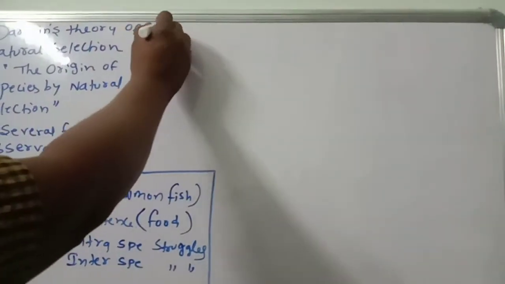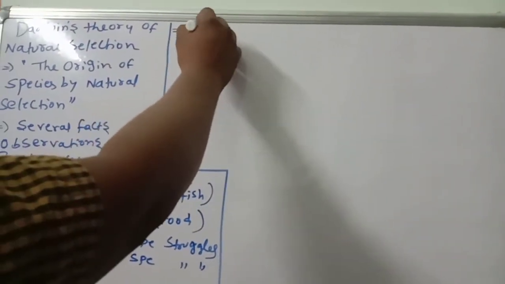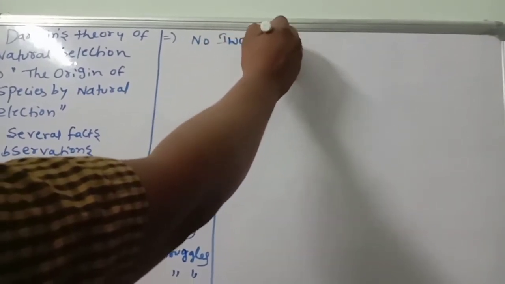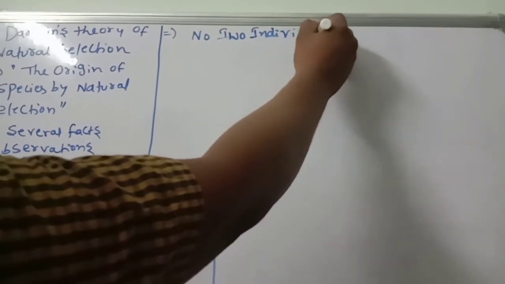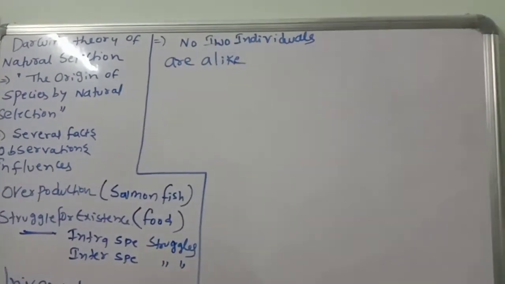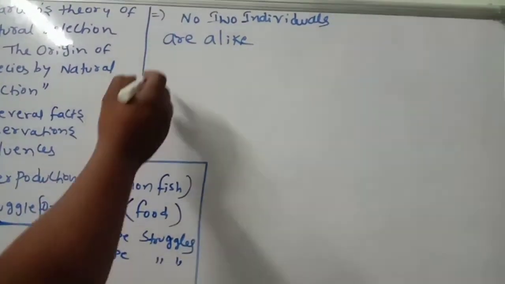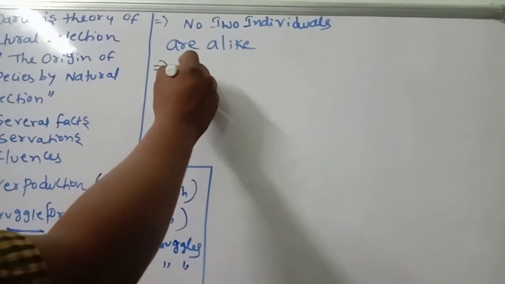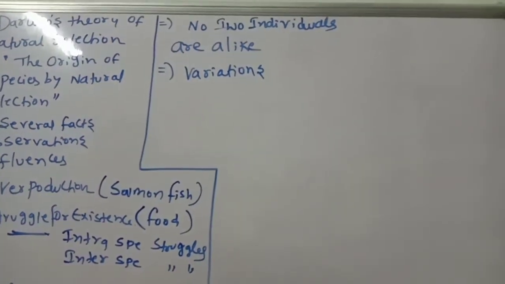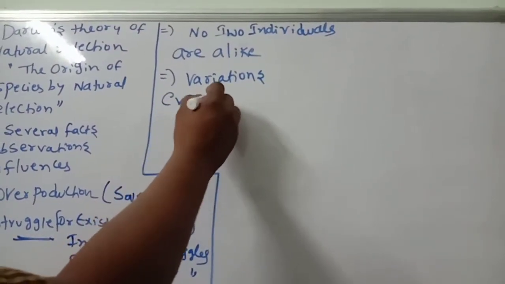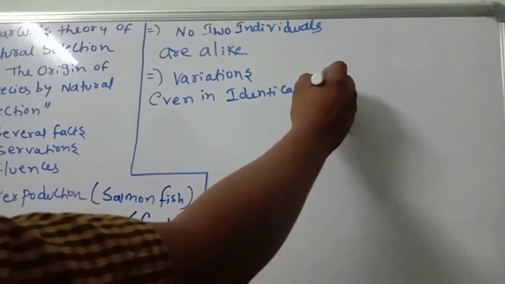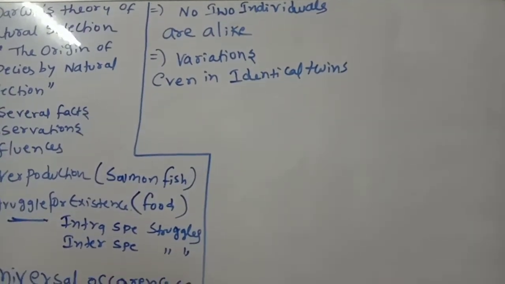First point, no two individuals are alike. This is the first point you should remember. The second one, there are little variations, even in identical twins. Even in identical twins, variations are there.